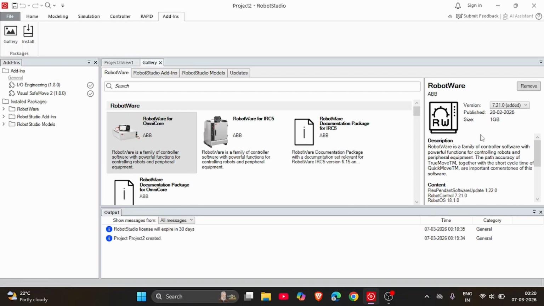Once the RobotWare is installed, we can see the version 7.2.1.0 has been added, and we can also see that the RobotStudio license will expire in 30 days. So this trial license will be for the span of 30 days, and you're ready to start your project.